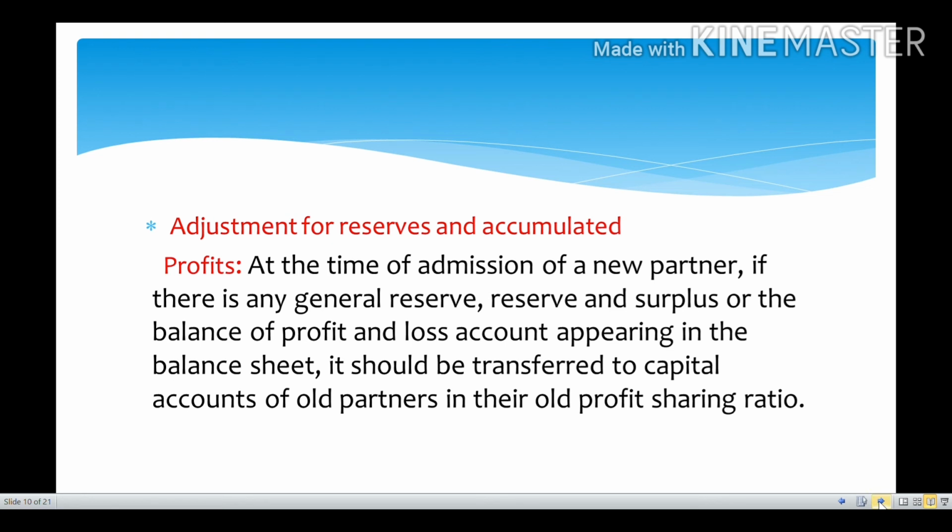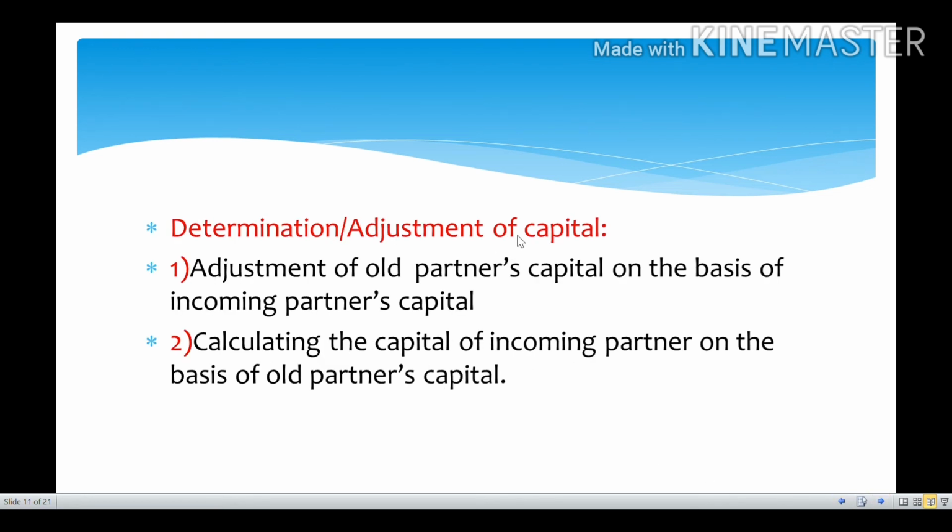And next one is determination or adjustment of capital. So this is the final step, like finding out or making adjustments for the capital. Sometimes at the time of admission of a new partner, the partners may agree that their capital should also be adjusted so as to be equal to their profit sharing ratio. So for that purpose, a different adjustment of capital will be there. And if the new partner's capital is not included, we have to find it out in a different way.